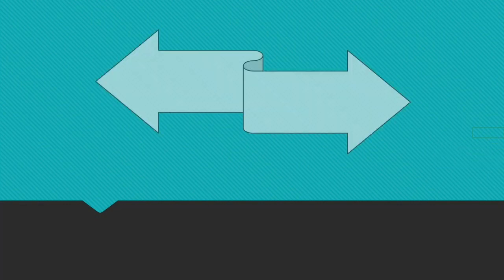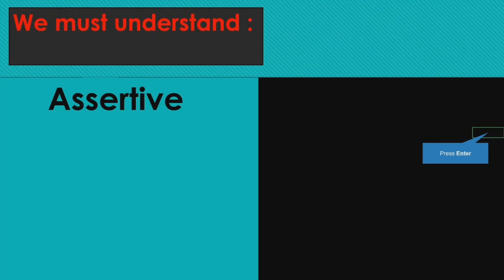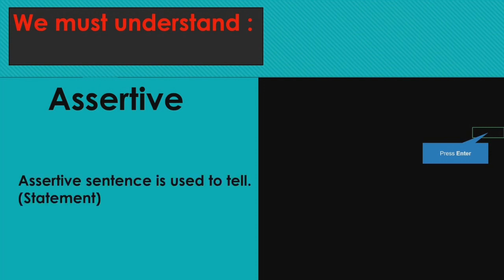Hello everyone. So in our last video we had seen how to convert affirmative to negative and negative to affirmative. In this video we will see how we can convert from interrogative to assertive and assertive to interrogative. So before we start we must understand assertive and interrogative sentence, structure, punctuation mark and the purpose for which they are used.